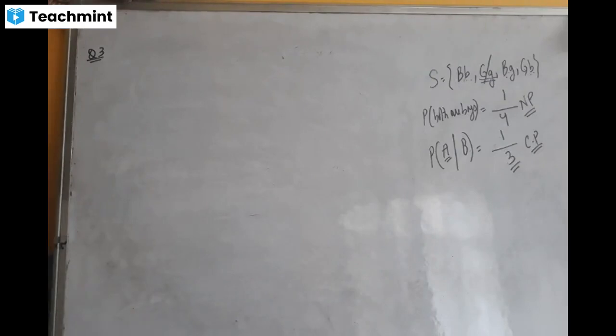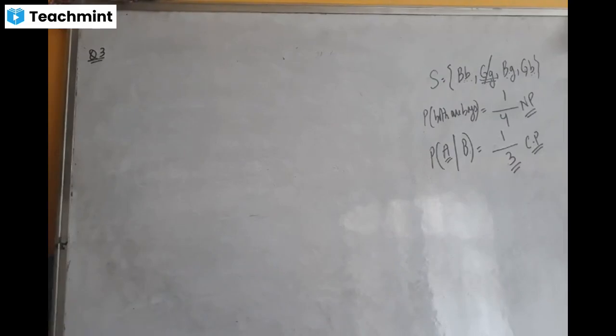Is that clear? So a dice is thrown twice and the sum of the numbers appearing is 6. Full stop. What is the probability that number 4 has appeared at least once? Number 4 has appeared at least once.